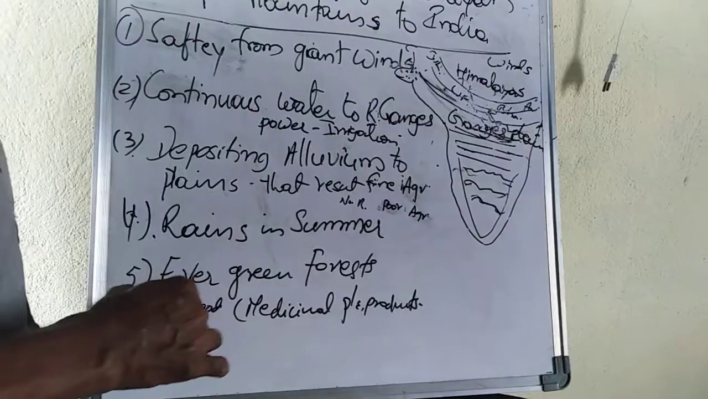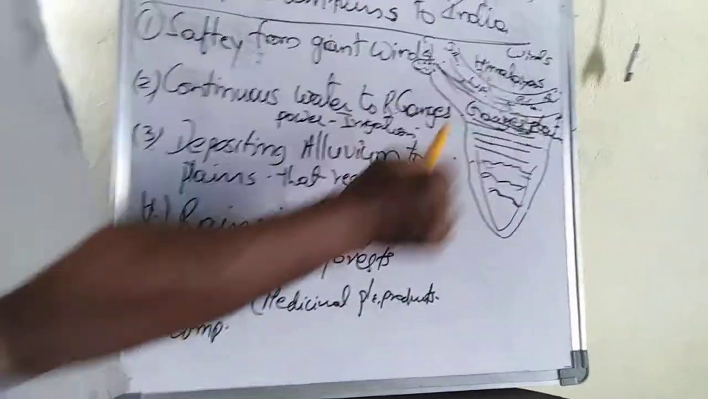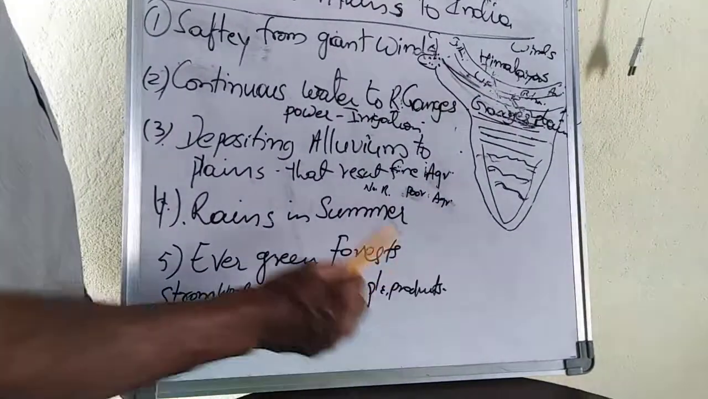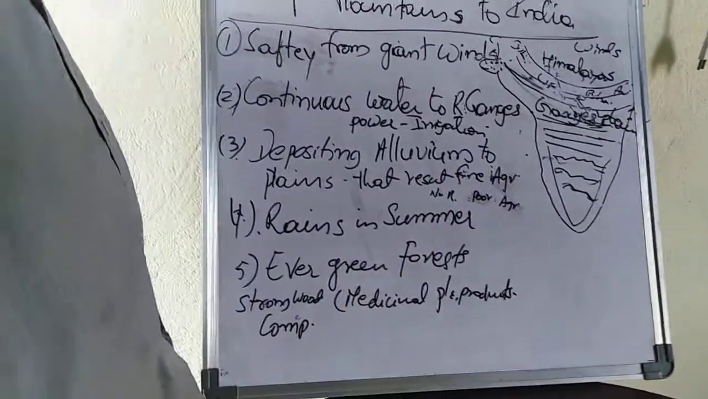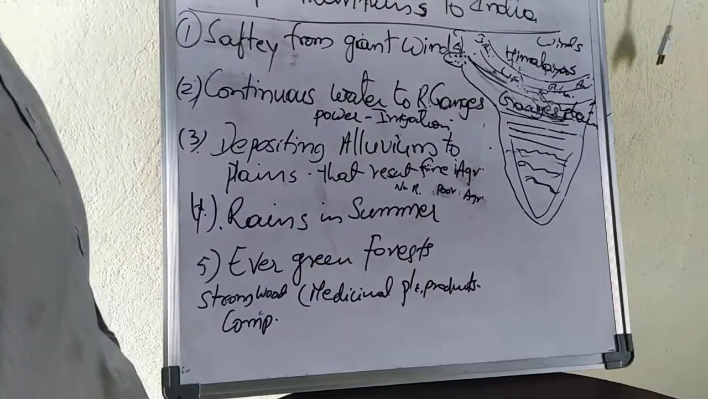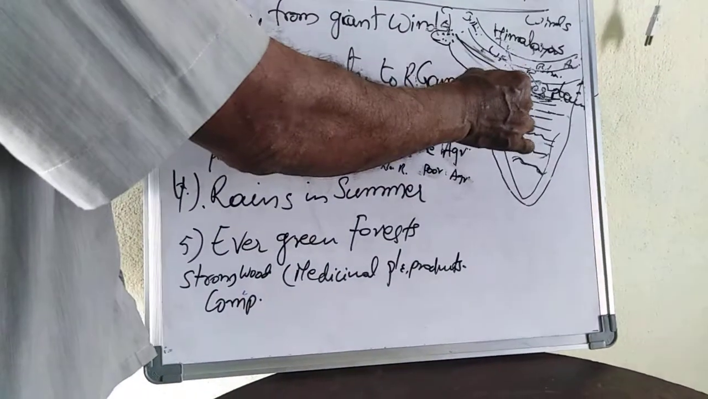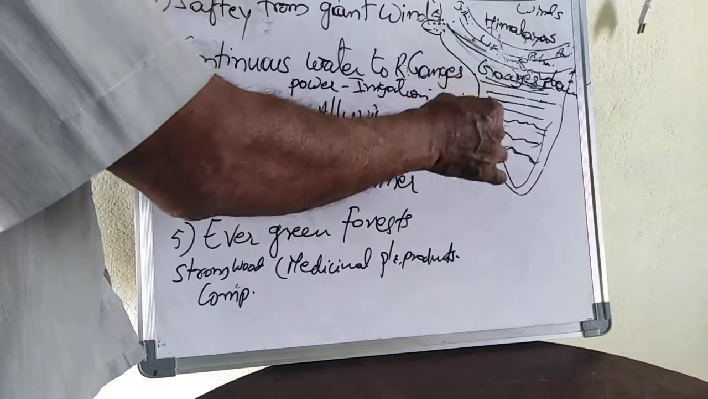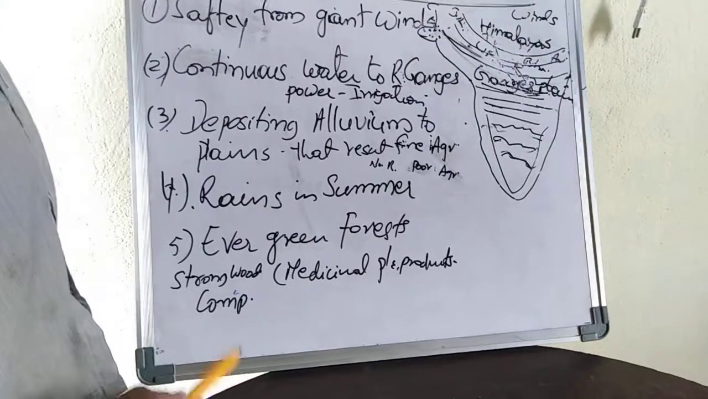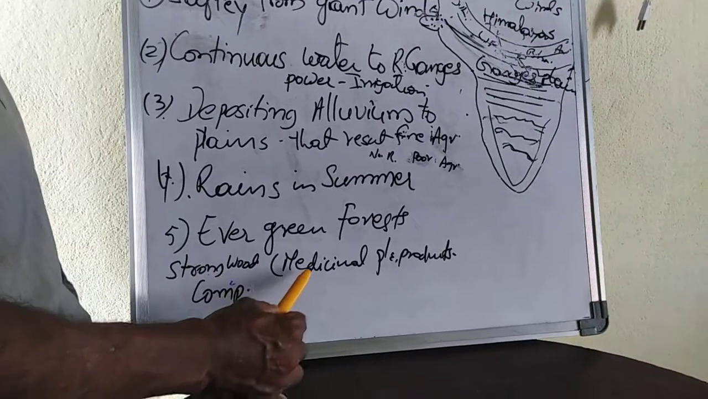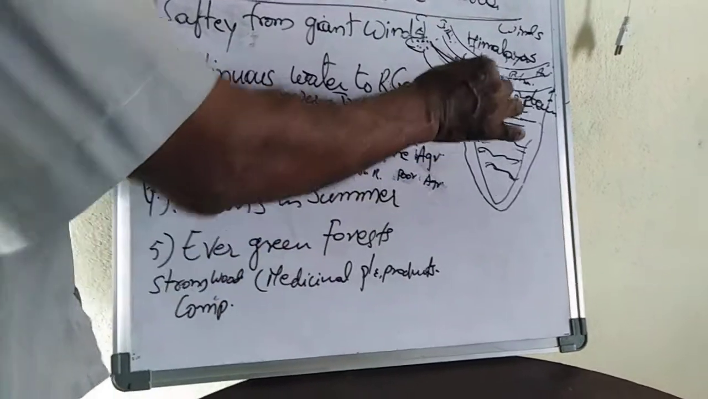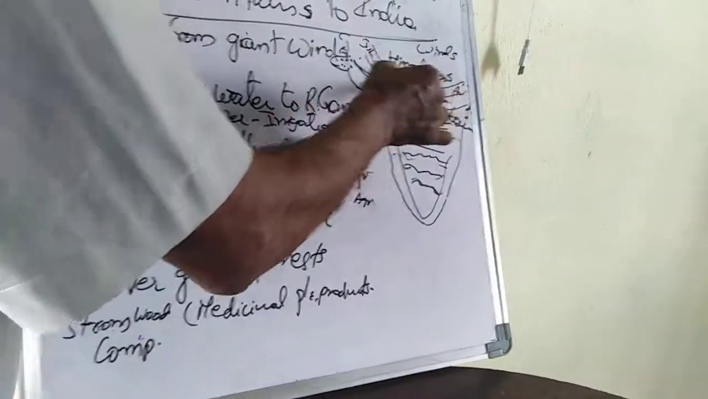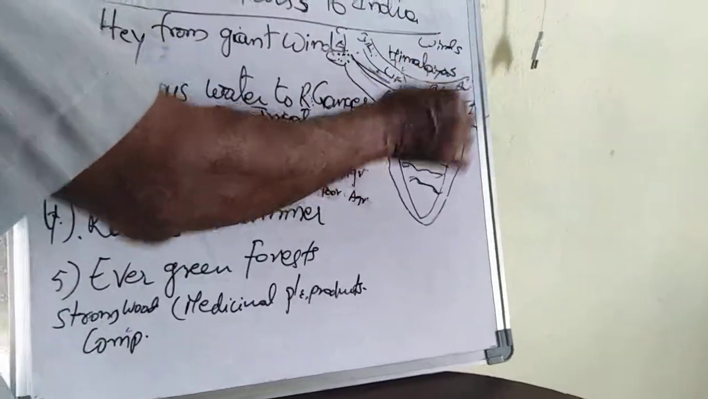Not only strong wood, they also provide medicinal plants used in Ayurvedic medicines. Thus, evergreen forests are very useful for mankind, providing strong wood and medicinal plants. These forests remain there because of the Himalayan mountains only.